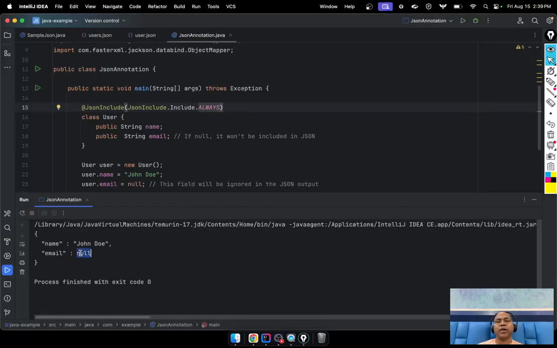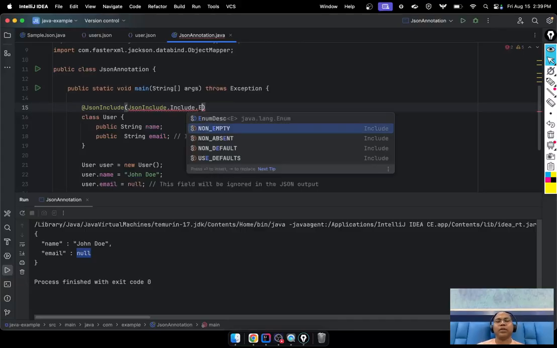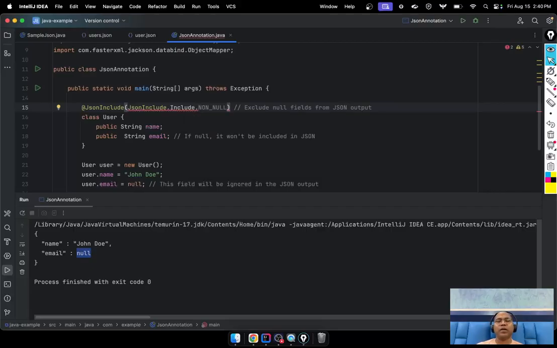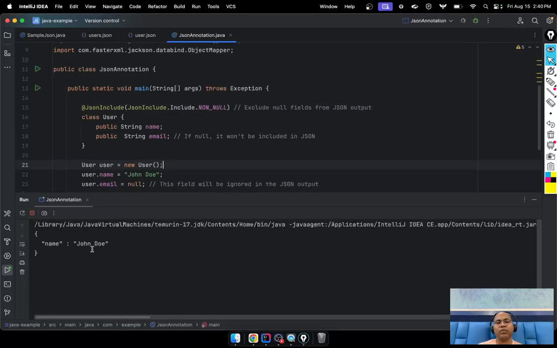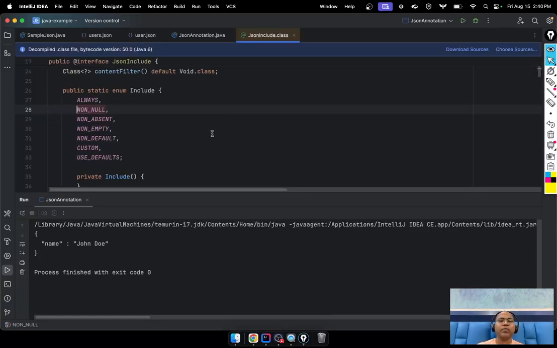Notice null also is a part of it. Maybe some empty, some non-empty, non-absent. So lots of options we have. Not null, then you can say not null, then it's not allowed to be null. You can just click here and select.